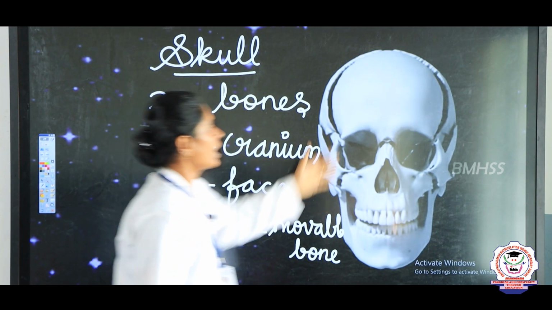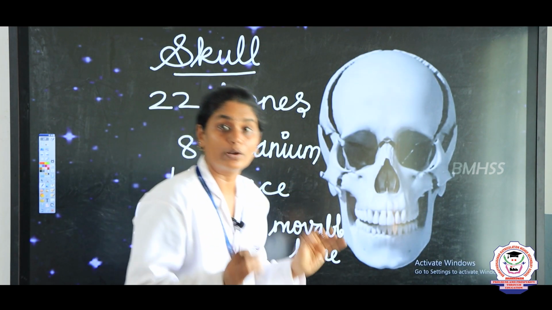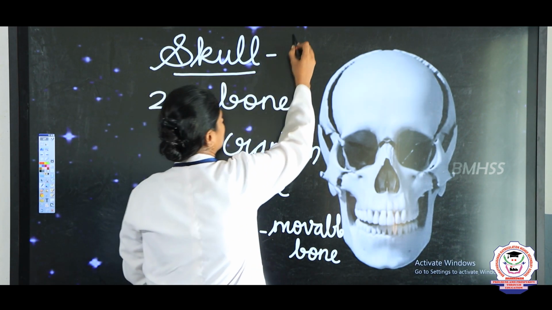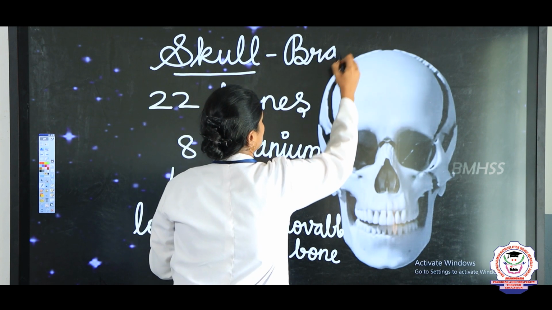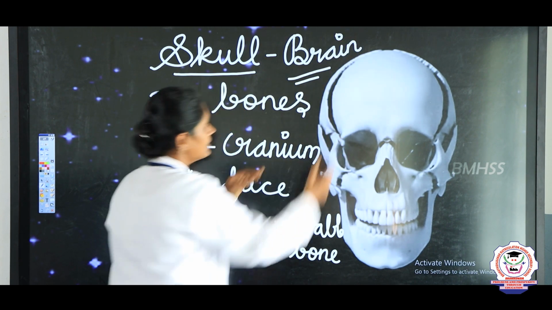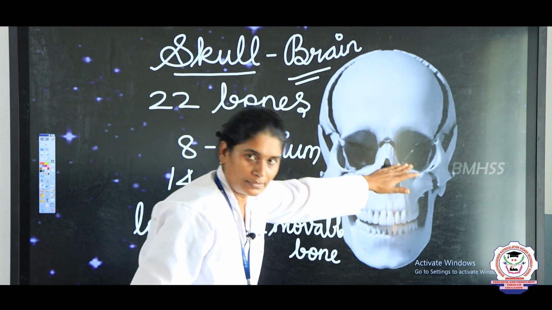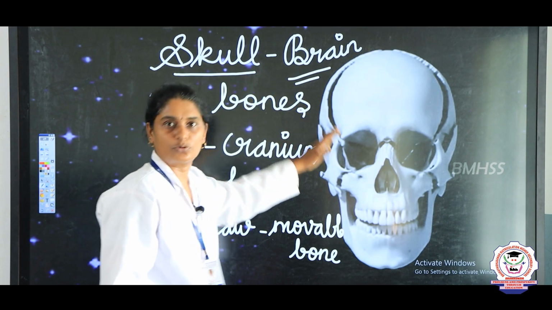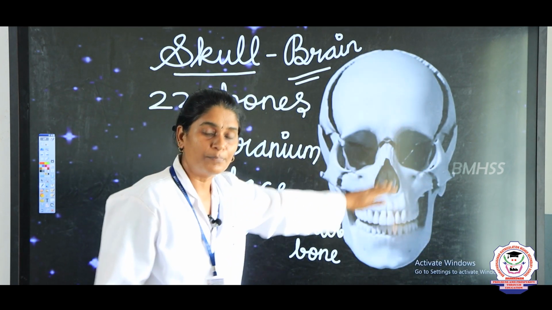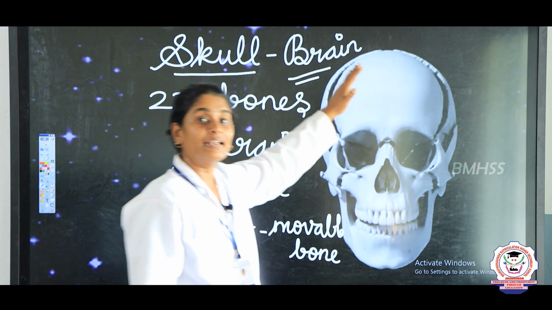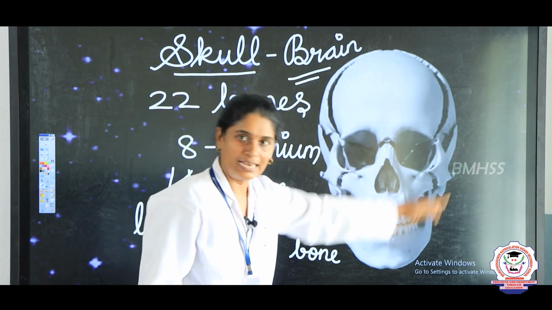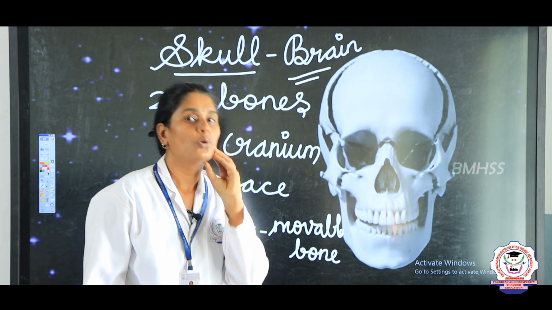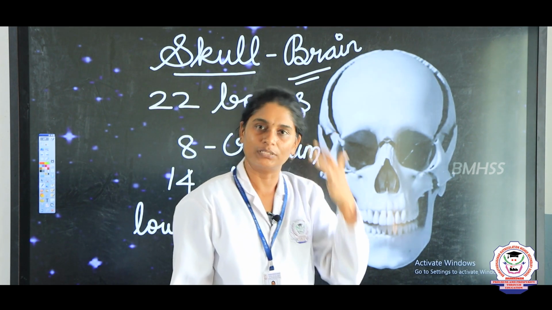And also this skull protects a very important organ. What is it? Yes, exactly, it protects our brain. The brain is protected by the skull, right. So, these are the things about the skull. What did you learn about the skull? The skull protects the brain and there are 22 bones in the skull, 8 in the cranium part, 14 in the facial part, and the lower jaw is the only bone that we can move in the skull, right.